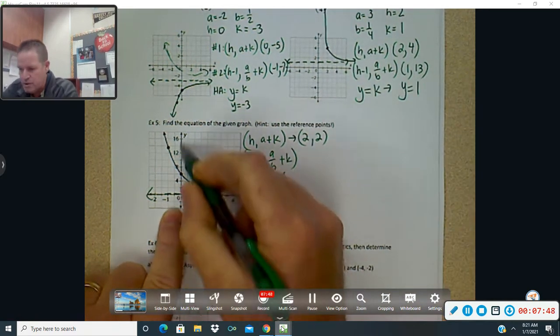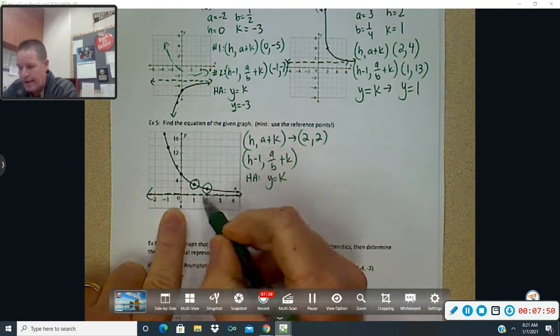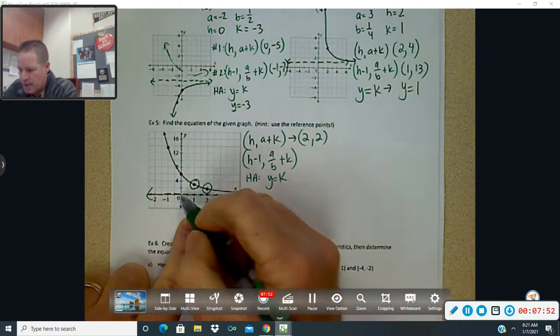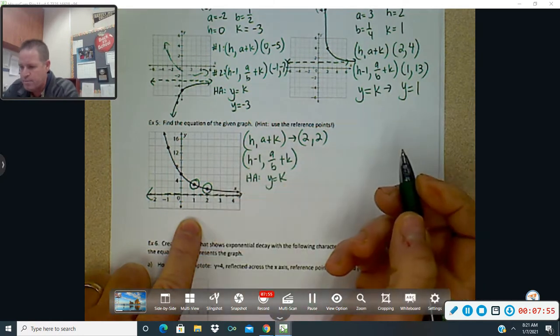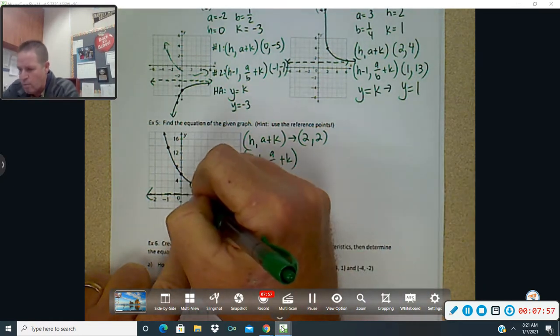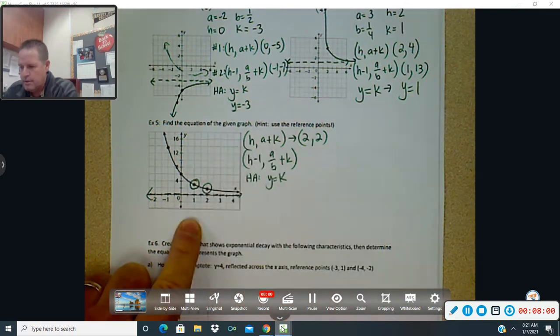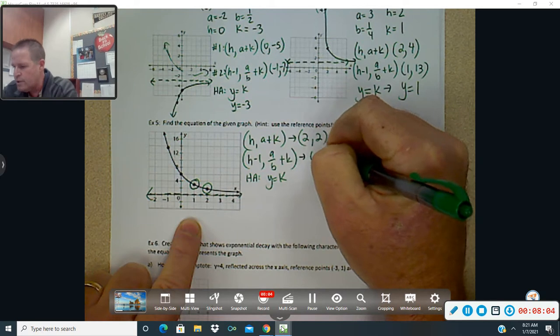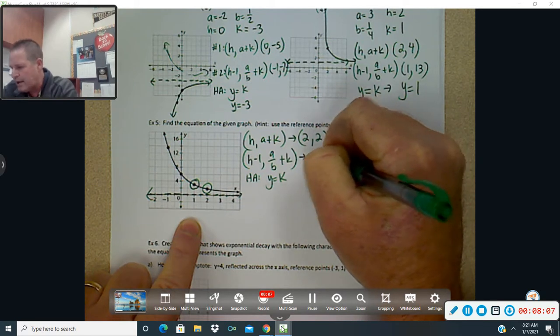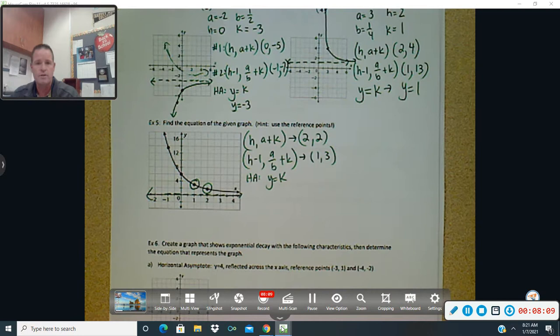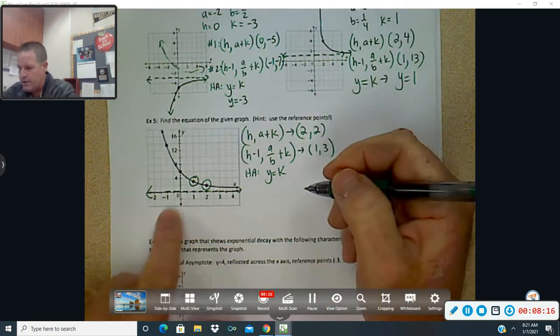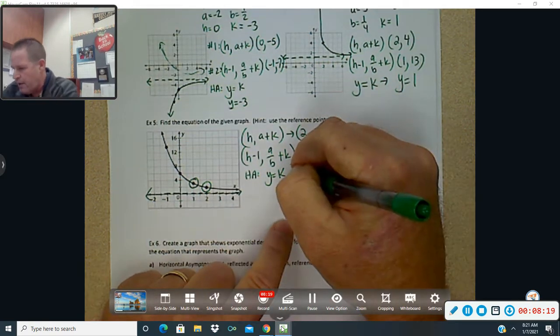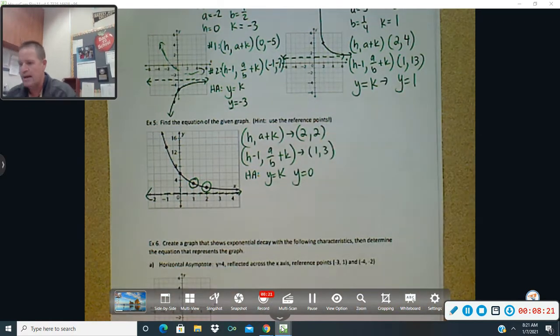Okay, this graph is going by 2's on the y-axis. It's going by halves on the x-axis. So again, 2 comma 2 for the first reference point. And the second reference point is going to be 1 comma 3. Again, I will be specific with you on the test of which ones to use as your reference point so you are not confused as to which one is which. Okay, I'll probably even tell you this one's reference point number 1, this one's reference point number 2 to make it a little bit easier for you. And again, you can see where it's getting closer and closer to 0. So y equals 0 is that horizontal asymptote.